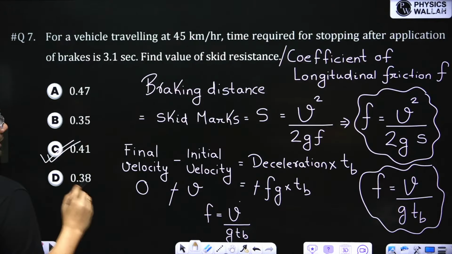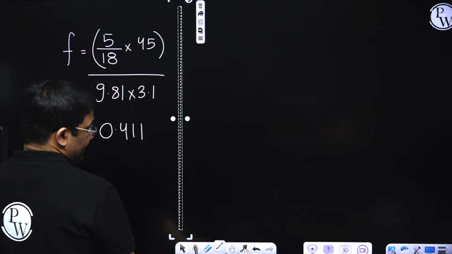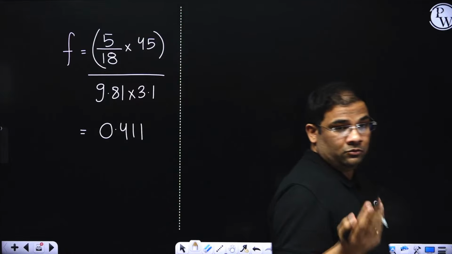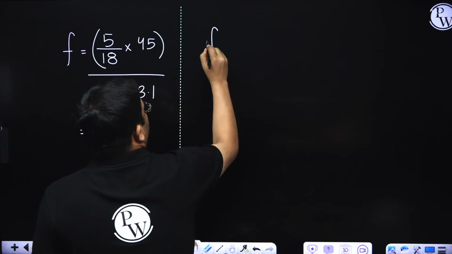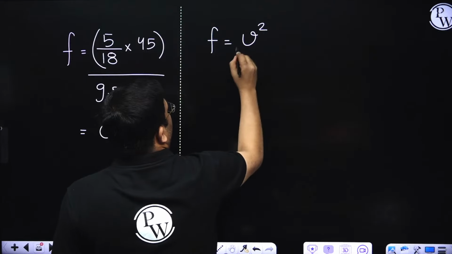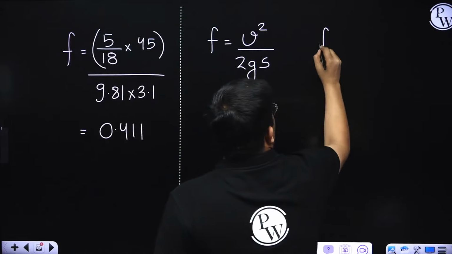Now there's another formula also. I'll just write it down here, so in case they ask in the exam, you are ready with that formula also. So we saw this formula, then we saw this formula.